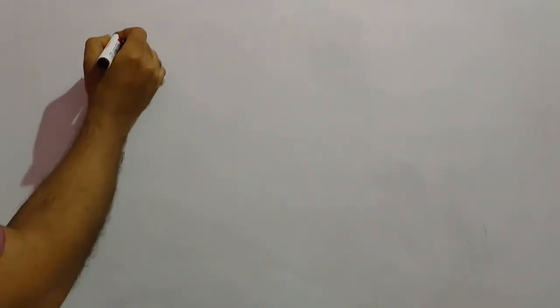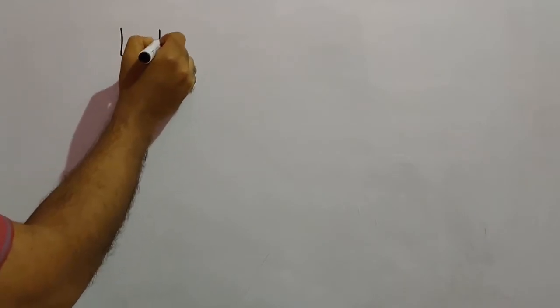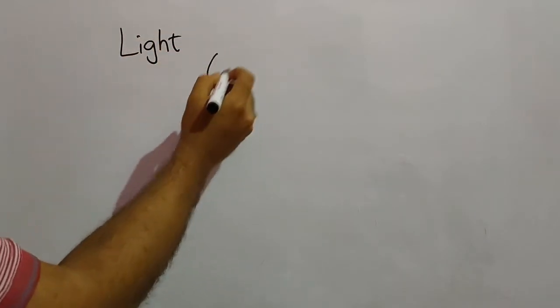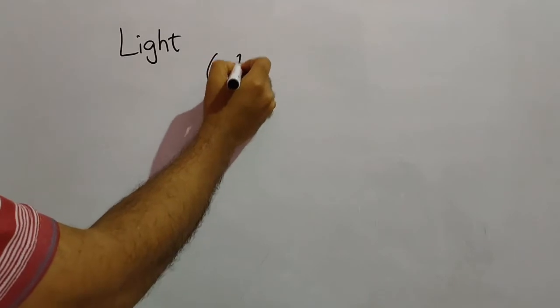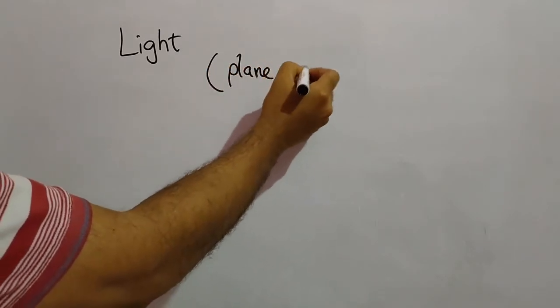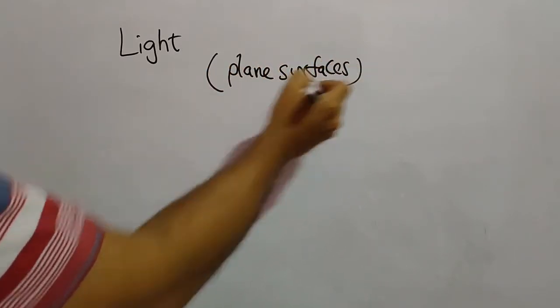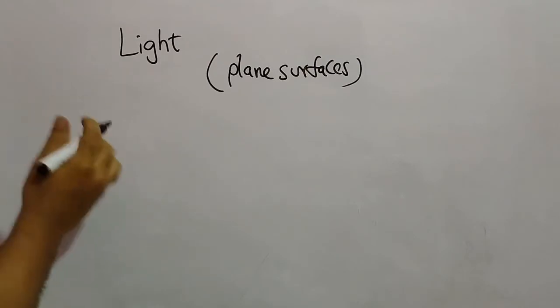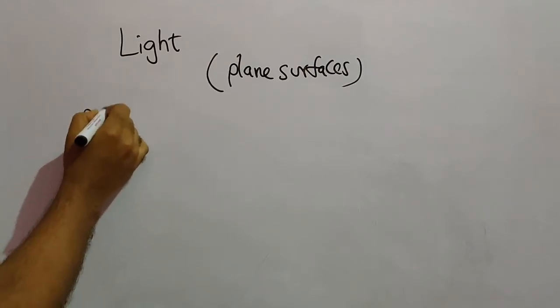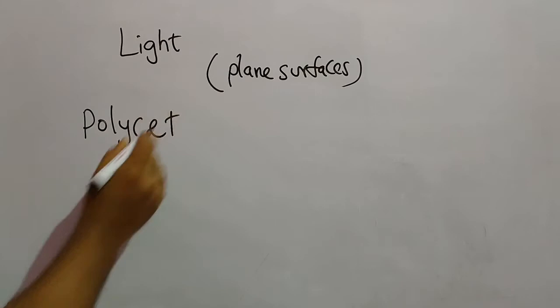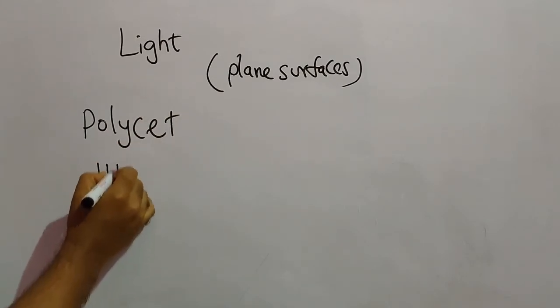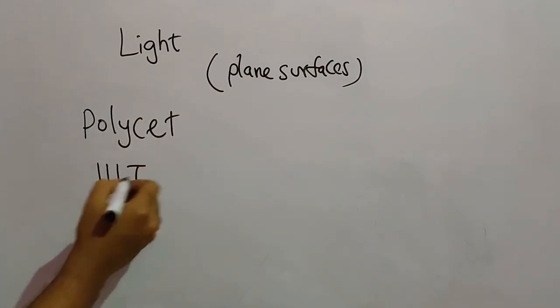In this video, I am going to discuss the top 10 important model problems in the chapter Light, that is, refraction of light on plane surfaces. And these model problems are very important to face the polyset examination and also the triple IT exam which is going to be conducted.